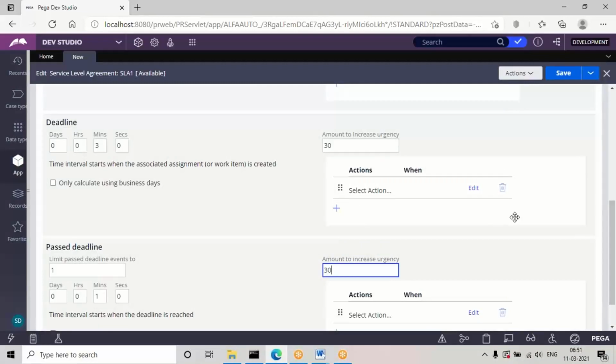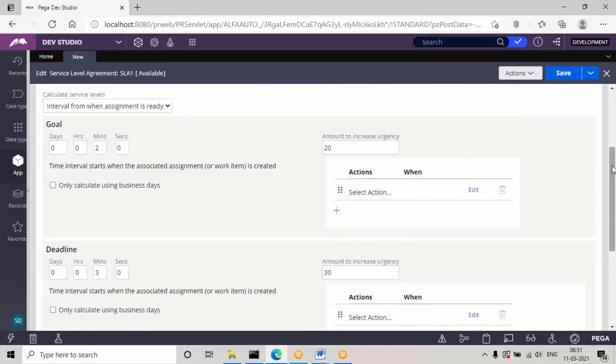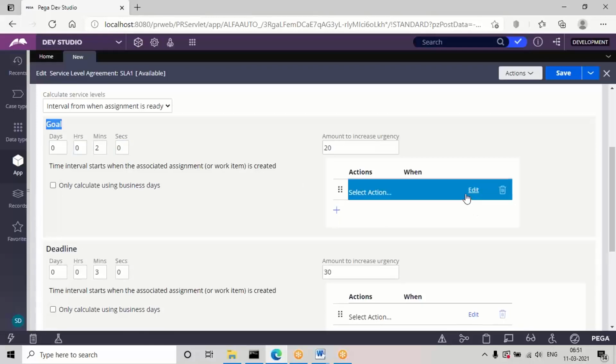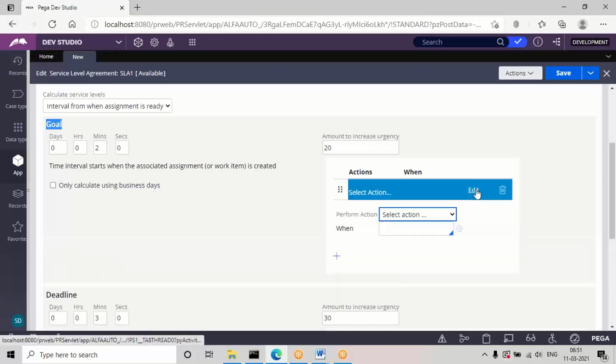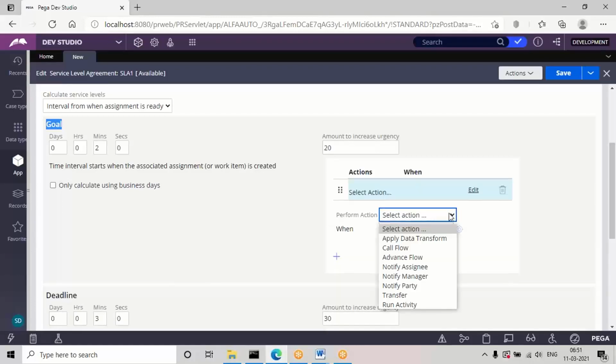So after applying these time intervals and urgency, see, escalation is not required for every interval. Only in some cases will it not be defined for any interval. In some cases we define it for just one interval. In this scenario, under the goal time we are going to define this escalation. So click on this edit. Here we are going to use transfer, because if the task is not finished in goal time, it should be transferred to some user portal ID.